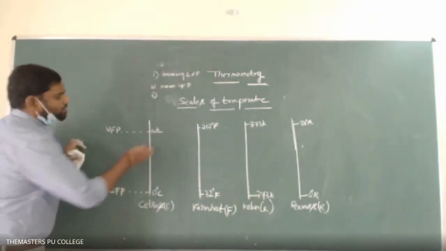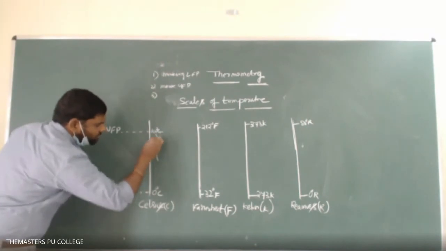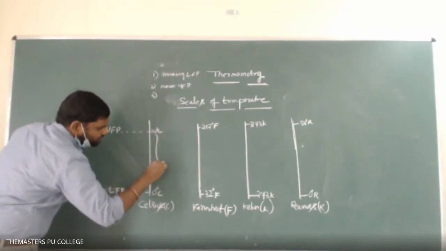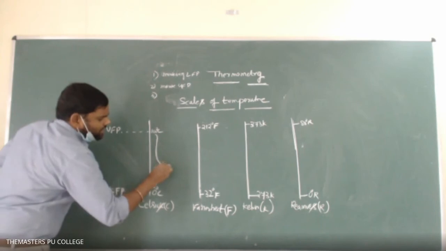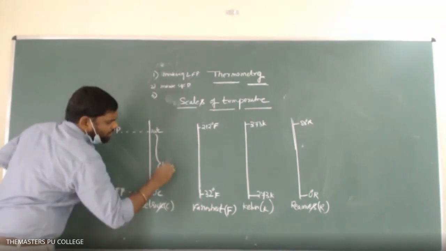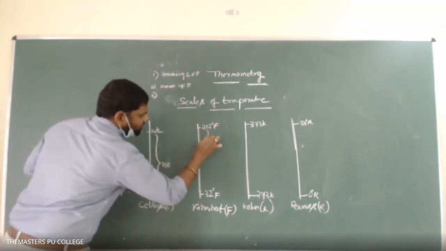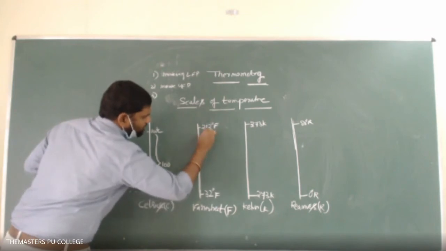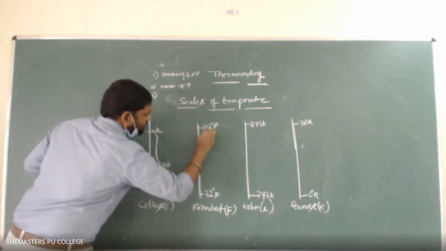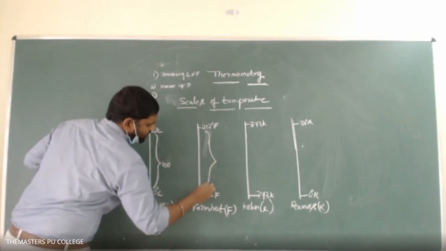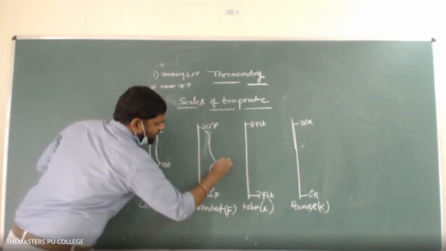So here, how many divisions are there? Here 100 divisions are there. Here 180 divisions are there.